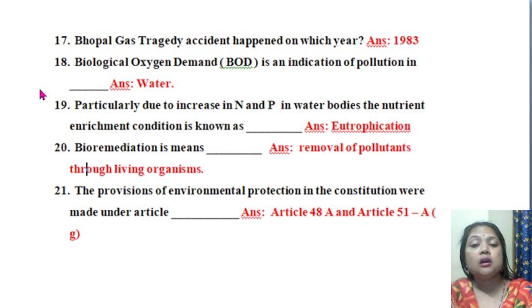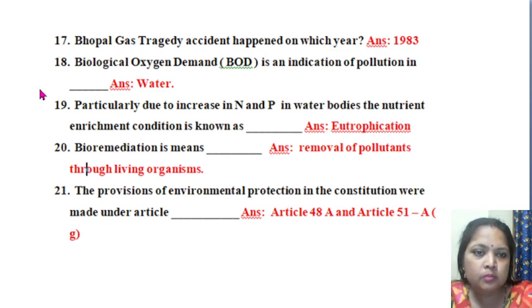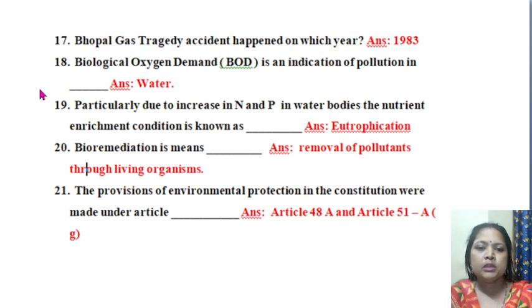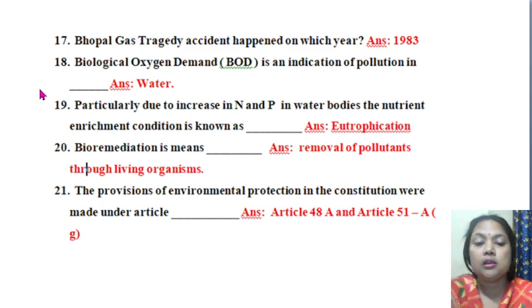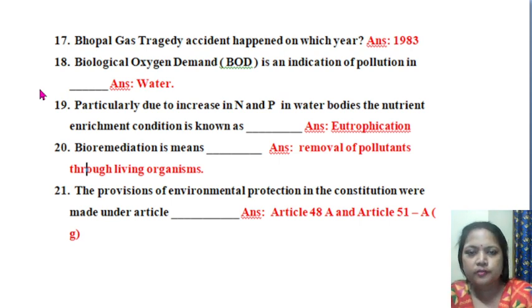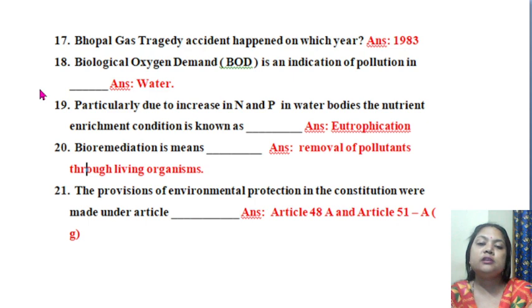There was an industry, a carbide industry, that is used for ripening fruits. Okay. So methyl isocyanide was released from that industry, and it killed many people of that particular region. And that incident happened in which year? This is the question. So the answer is already mentioned, that is 1983.